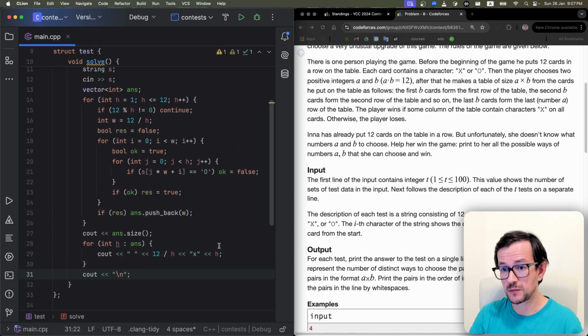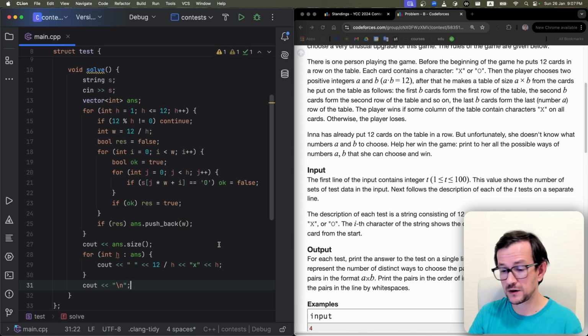Again, simple implementation problem. Nothing actually to talk about. So just again, you're programmers, so you just need to. It's some part of your job. So you read the problem statement and carefully implement what needs to be implemented. I think that's it. So that's problem B.